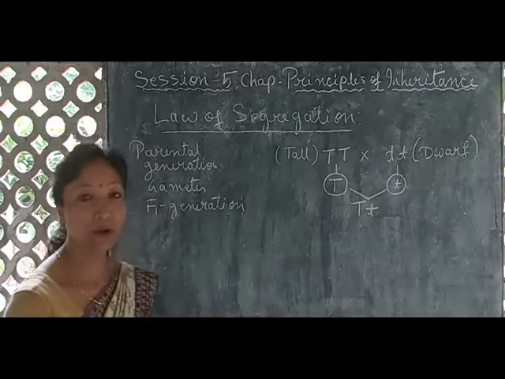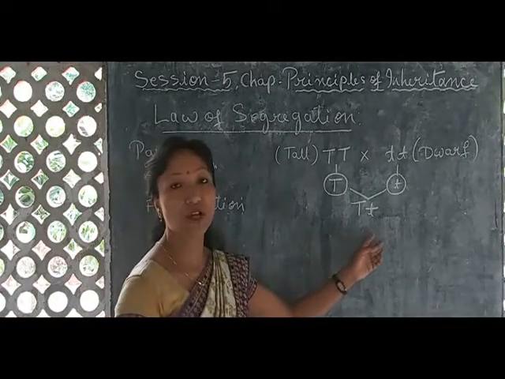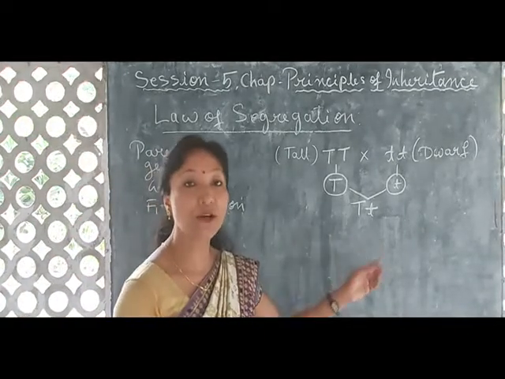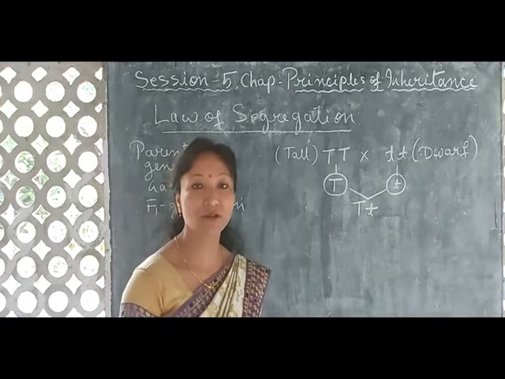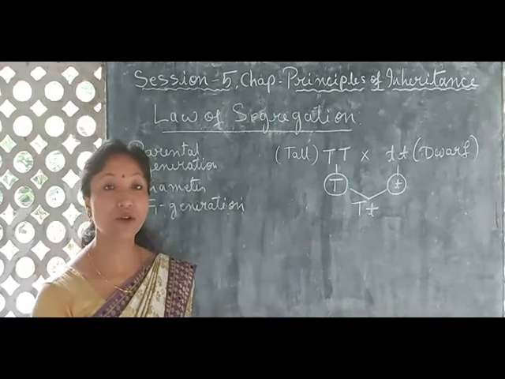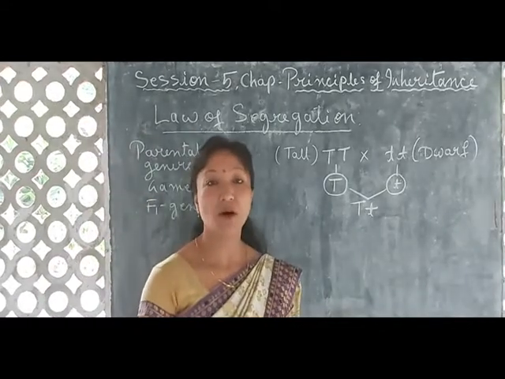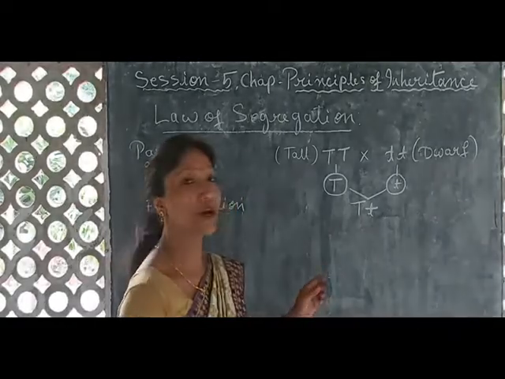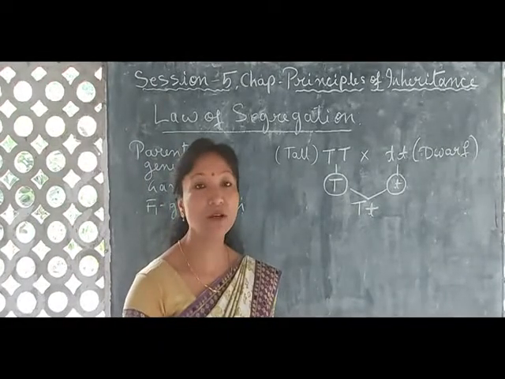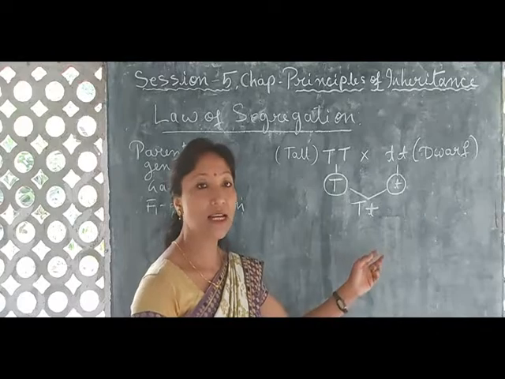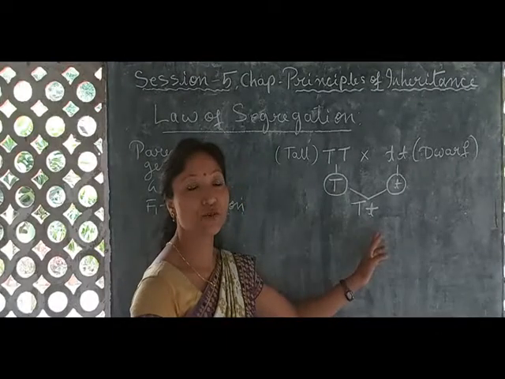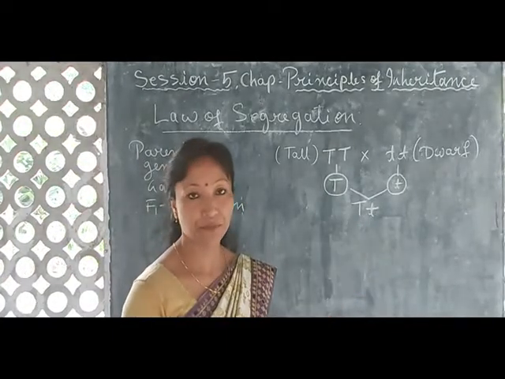So now you know, this capital T small t is representing what? The genotype. In my last class I already discussed what is genotype, the genetic makeup of an organism, or the genetic makeup for a particular character. So here the allelic condition, capital T small t, is the genotype.